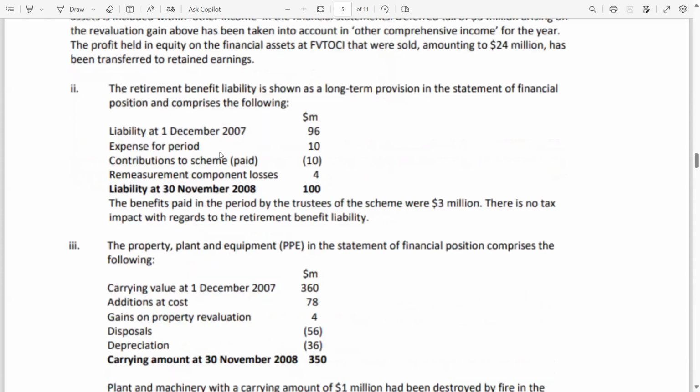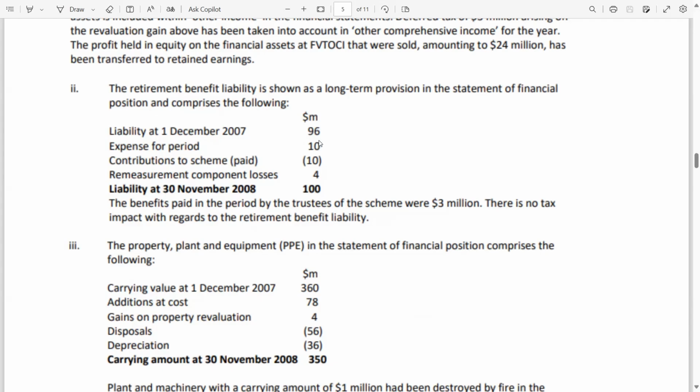Now, the opening is 96 and the closing is 100, so it is increased by 4 million. So the first entry you have to make is DBO credit. Why? Because the liability is increasing, so we have to record it on the credit side. It's a payable. Liability DBO credit by 4 million.